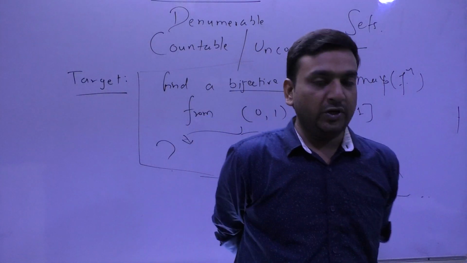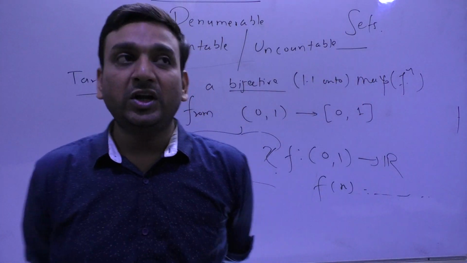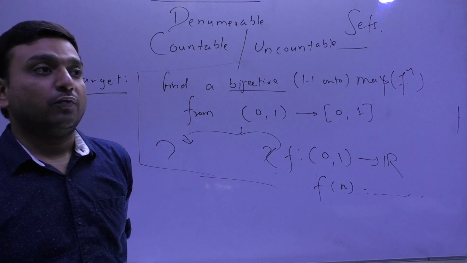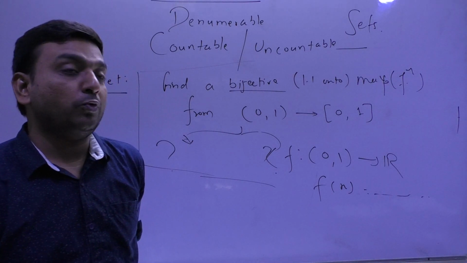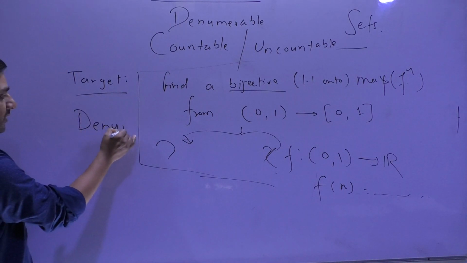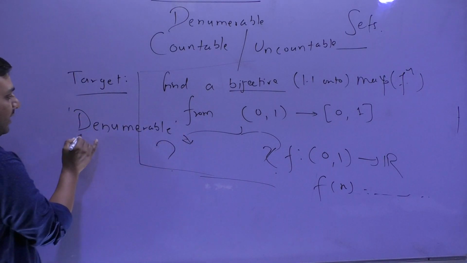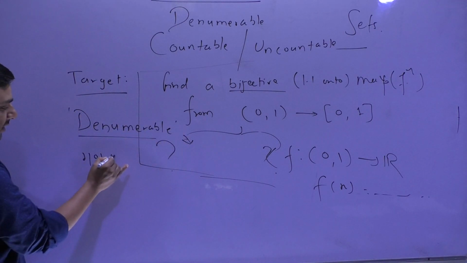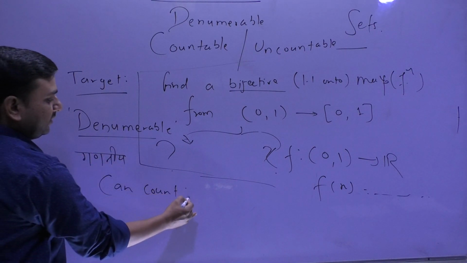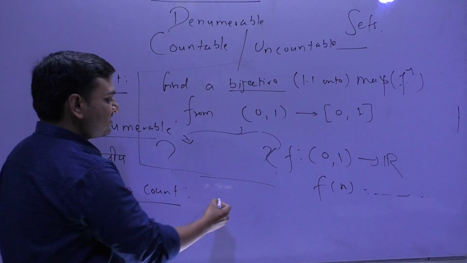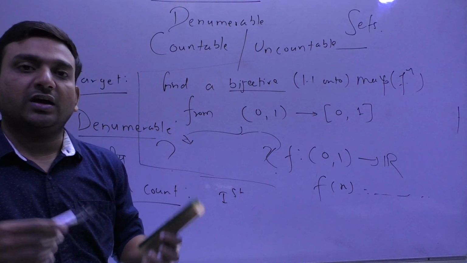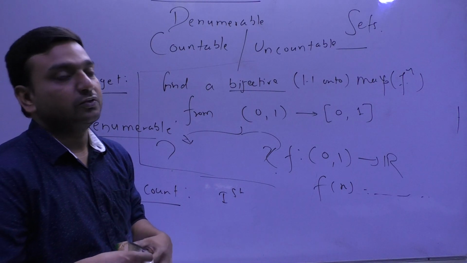So the thing I want to teach you today is, what do you mean by finite set, infinite sets? What is countability? Countability means, simple you can say, denumerable. If some people are from Hindi background, that is Gananiya, means you can count. If you can count, means you can tell what is the first element of that particular set, what is the nth element of that particular set, and so on.